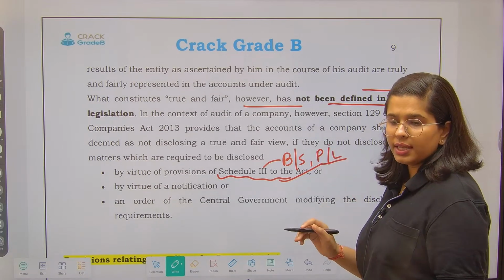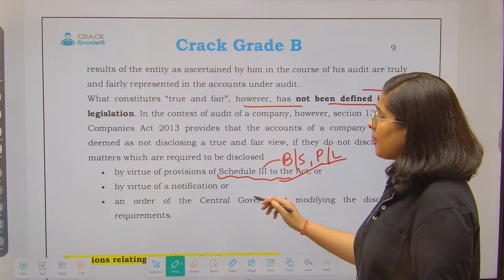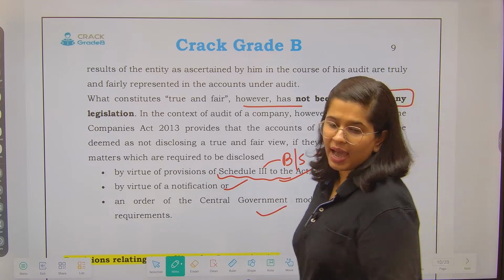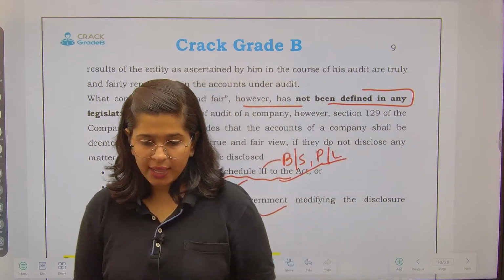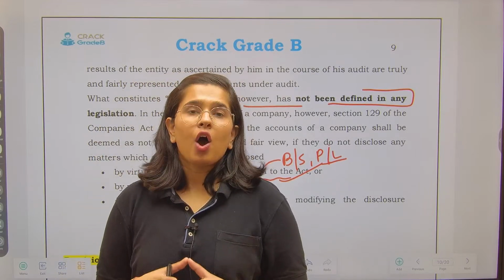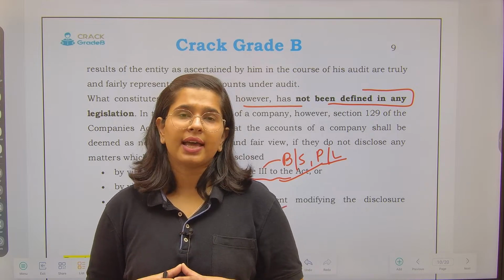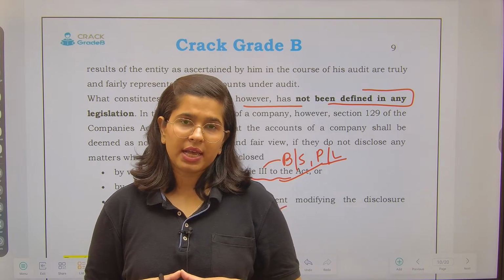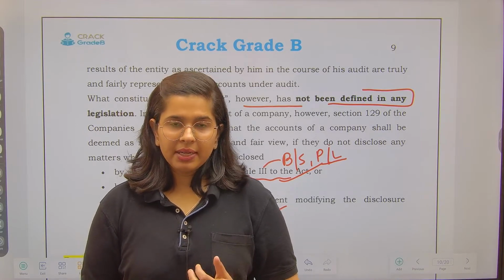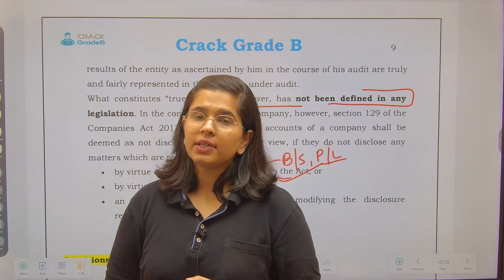So whether all the things have been followed regarding the balance sheet and P&L preparation norms, any notification, any order of the central government, whether they have been complied with or not. If they have been complied with, then we will say that yes, all the norms of accounting have been followed, and that is why we will refer to such accounts as true and fair. So these were the fundamentals of auditing. These were the basics of auditing that we wanted to cover, right?